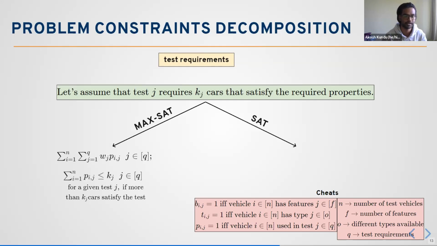That's why we introduce this particular constraint, which is basically that Pij, vehicle I used in test J, should be less than or equal to kj, upper bounded by this number of vehicles kj. And then we have this set problem, which is basically that the number of tests should be at least equal to the number of cars required in the set problem. But we're going to show the results for this next.